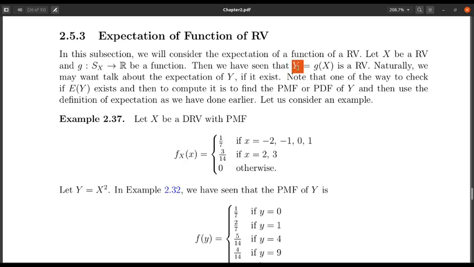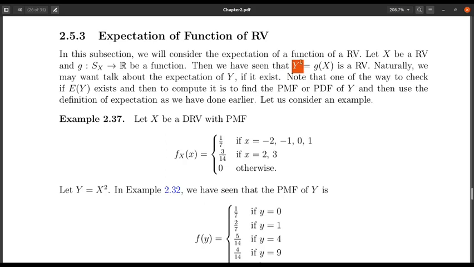Definitely one of the ways to find out expectation of y is that I can find out the probability mass function or probability density function of y, and then once I have the probability mass function or density function of y, I can find out expectation of y equals, for a discrete random variable, summation of y f_y, or for a continuous random variable, integration of y f_y dy. Obviously, I need to check the existence condition of the expectation. Obviously, this is one of the ways to do this.